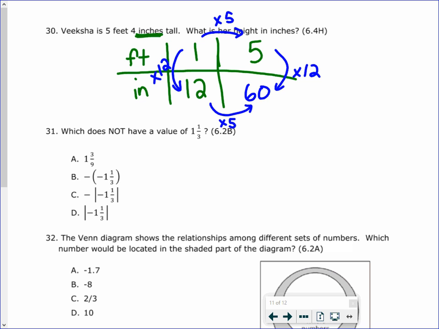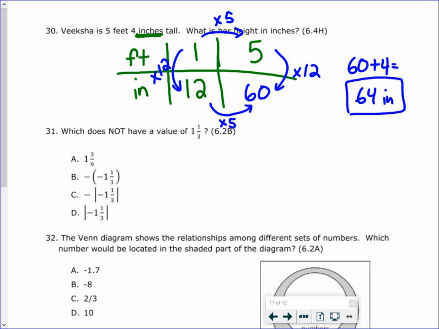So it's 60, but if she was 5 feet tall, it'd be 60 inches. She's 5 feet 4 inches tall, so we're going to need to add those 4 inches to the 60. So 60 plus 4, which gives us 64 inches. So 64 inches.